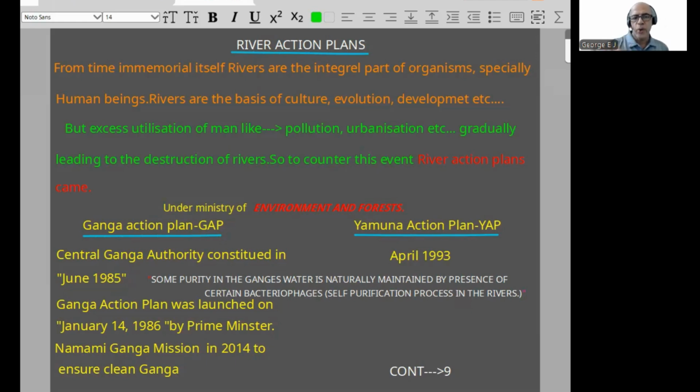Central Ganga Authority was constituted in June 1985. Ganga Action Plan was launched on January 14, 1986 by the Prime Minister at that time. That is why the controversy comes. Then the new form of it, the Namami Ganga Mission, in 2014. That is not in NCERT, but I gave it just for namesake. Yamuna Action Plan, 1993. Then the purity of Ganges water is naturally maintained, due to certain bacteriophages, a self-purification process in the rivers.